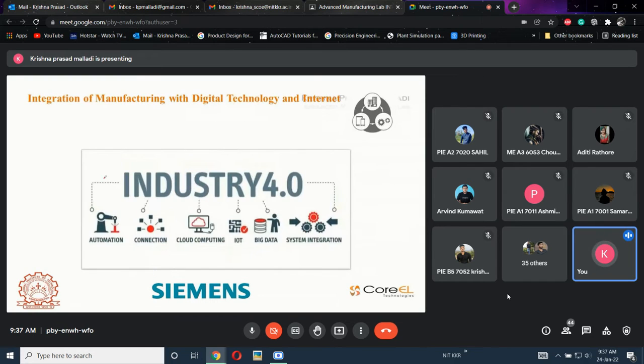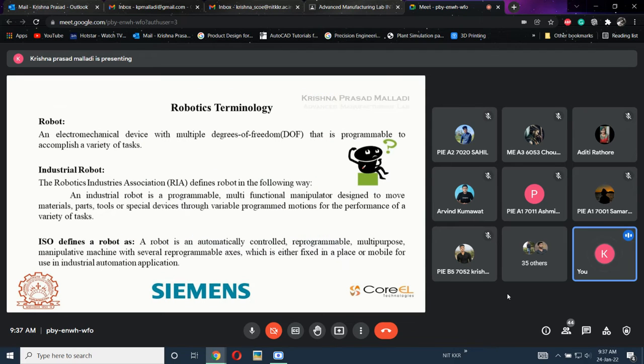Now, we have also discussed Industry 4.0. One of its components is robotics. So we have to implement robotics in the plant so that the plant is completely automated. Once everything is automated, then we are going to digitalize it. That is also one of the key aspects of Industry 4.0. Now we will be discussing robotic terminology and robotics in general.